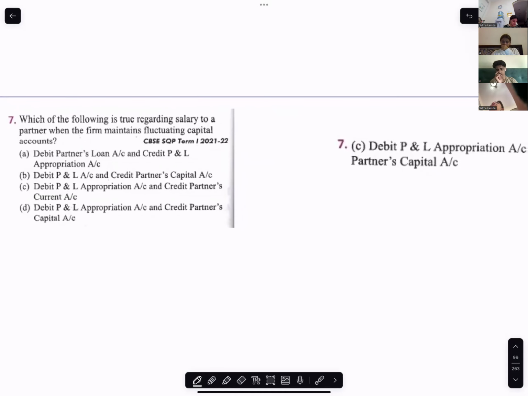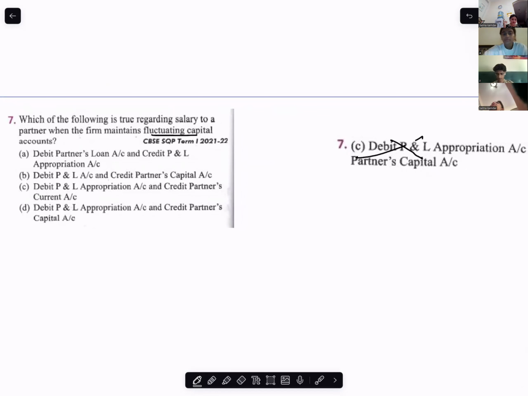Miss, it can also be C. No, why C? It's a fluctuating capital account, right? Yes, miss. So in a fluctuating capital account, you make only one capital account, and that one capital account has everything. So the answer is option D and not C.